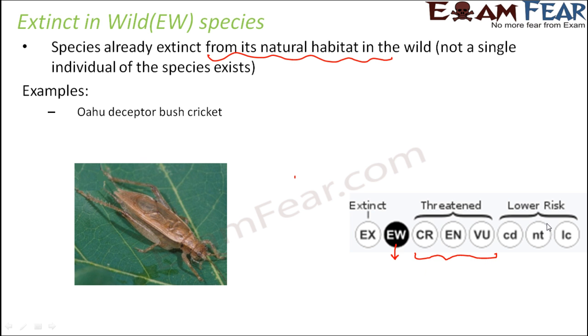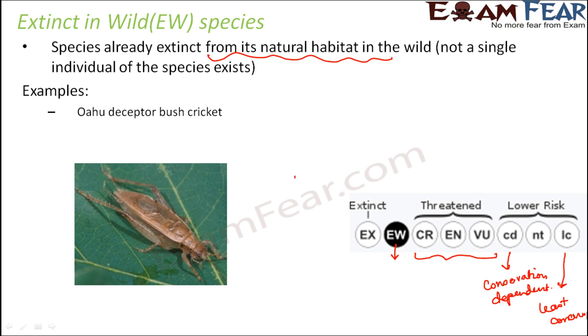And then you have the lower risk conservation categories like CD. So CD is basically conservation dependent. CD stands for conservation dependent. NT we have already discussed. NT is near threatened. And what is LC? LC is least concern. Now all of these are lower risk, like they do not need immediate attention at this moment, but yes, they are also at risk, but at a comparatively lower risk.